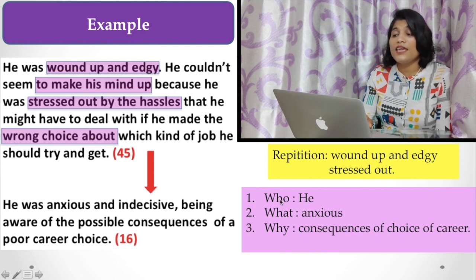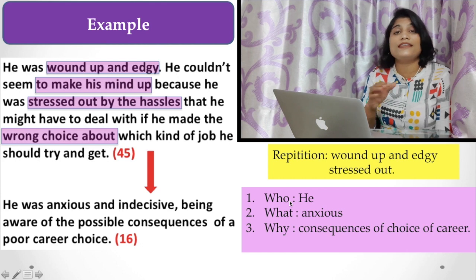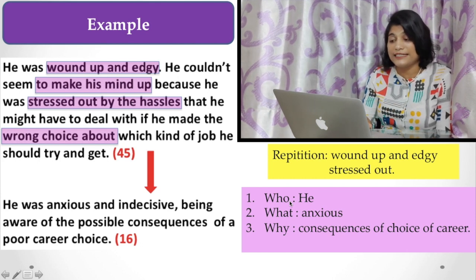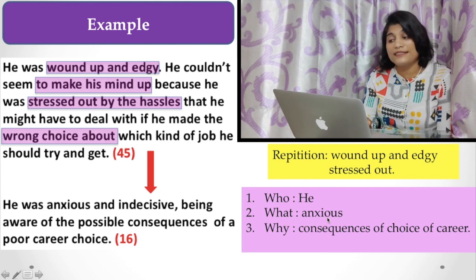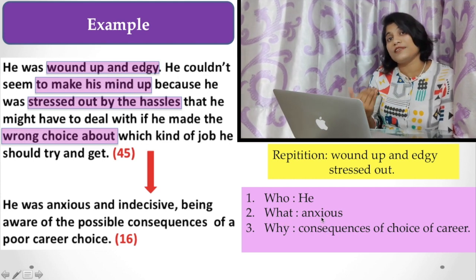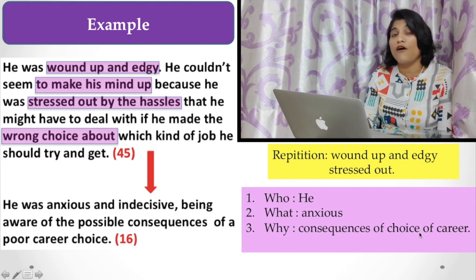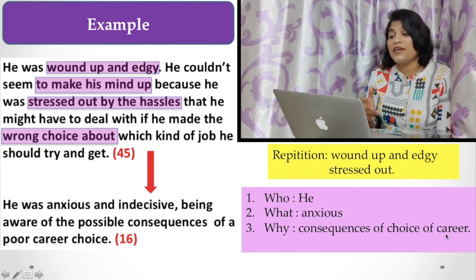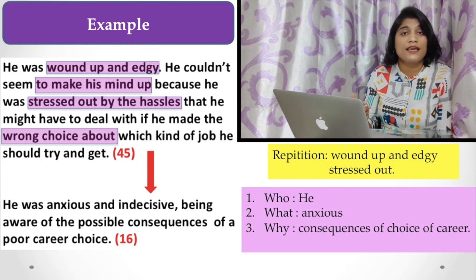And here you have to answer this question: who is the main focus of the text, that is he, and what is the text talking about, anxiety of some person, and why, the consequence of the choice of career. Why was he anxious? That is the consequence of the choice of his career.